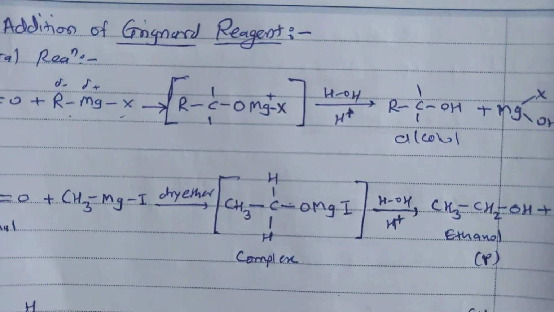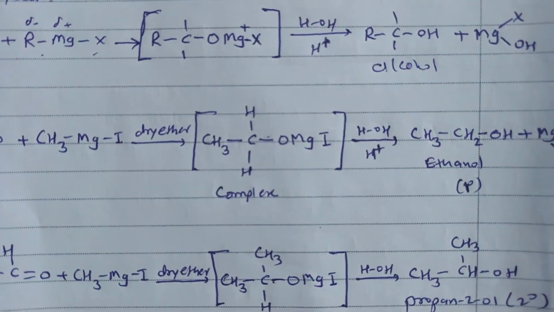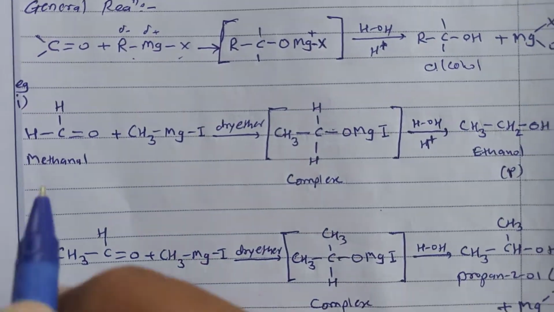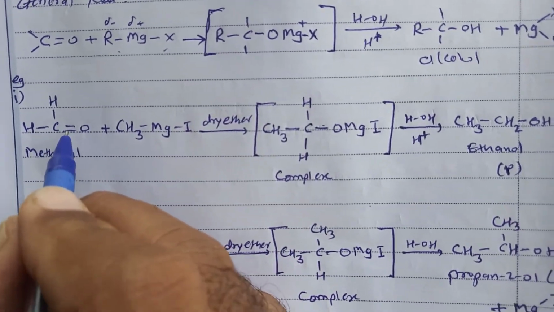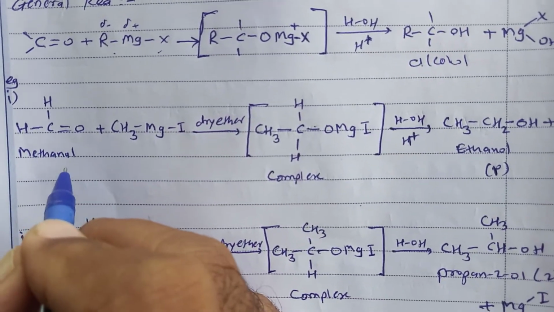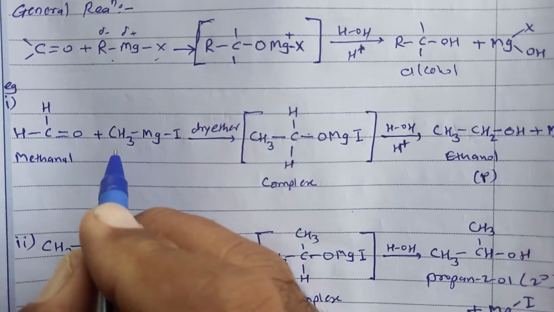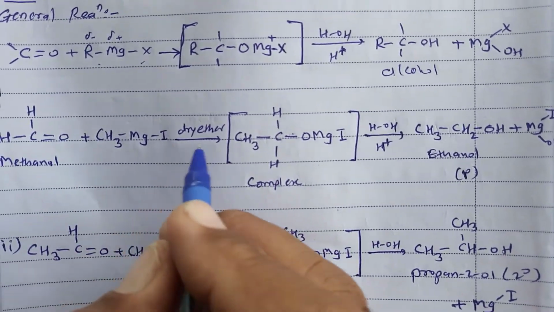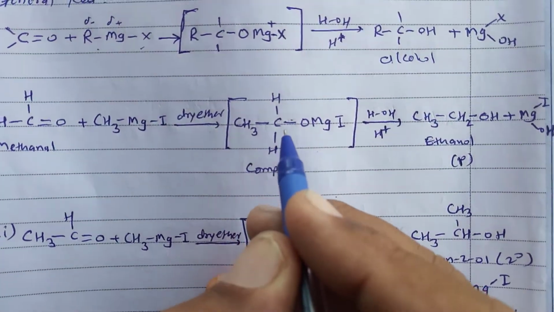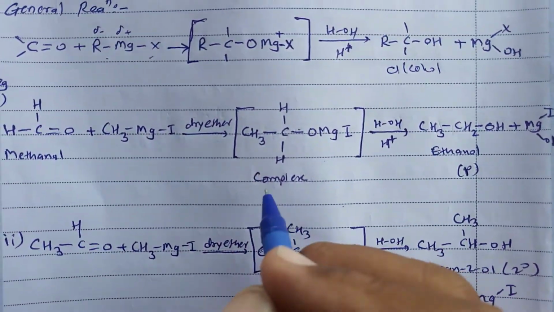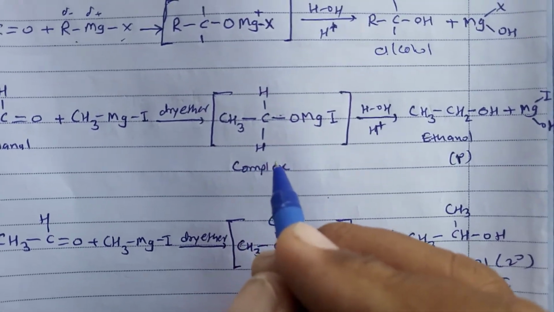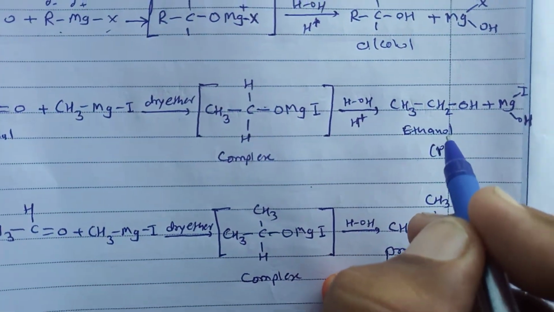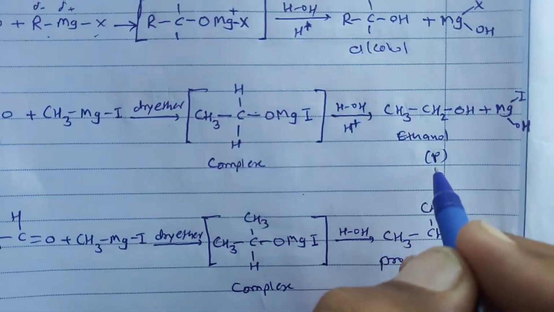Now see, by using this method, we can prepare all types of alcohols: primary, secondary and tertiary. See one by one. When methanal, HCHO, is treated with CH3MgI, methyl magnesium iodide, in presence of dry ether, we get CH3CH2OMgI, that is the complex. On hydrolysis of this complex, we get CH3CH2OH, ethanol, and this is the primary alcohol.